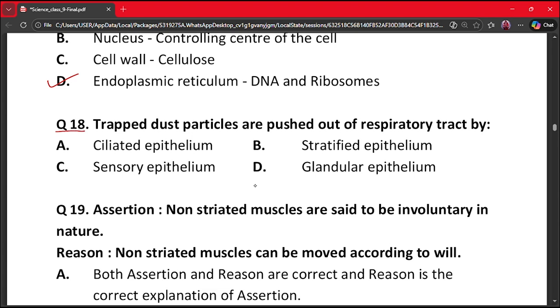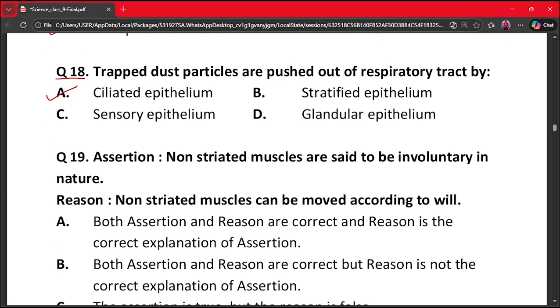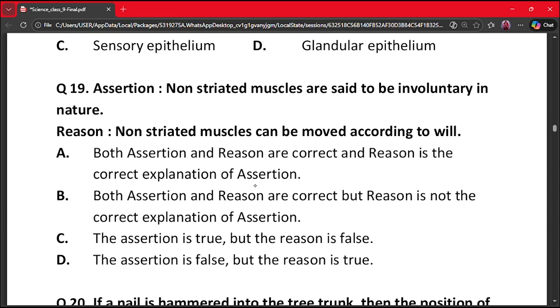Our next question is question number 18. Trapped dust particles are pushed out of respiratory tract by A. Ciliated epithelium. B. Stratified epithelium. C. Sensory epithelium. D. Glandular epithelium. The correct answer here is ciliated epithelium, because ciliated epithelium pushes dust out by movement of cilia. Our next question is question number 19.